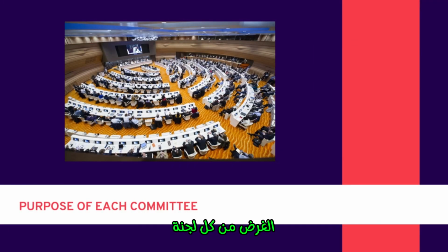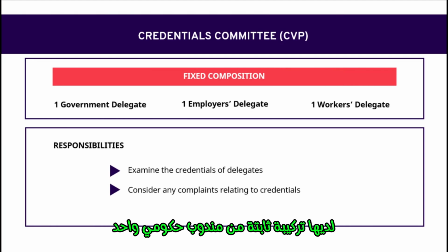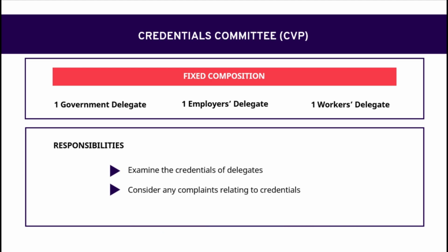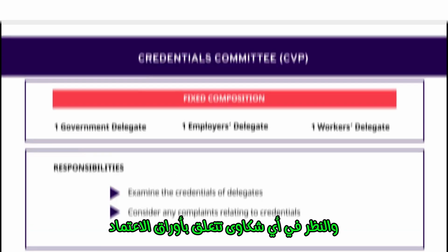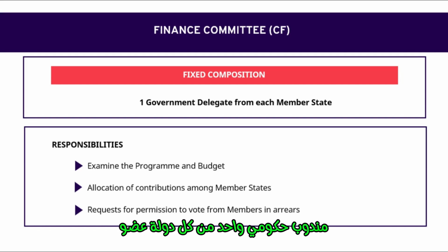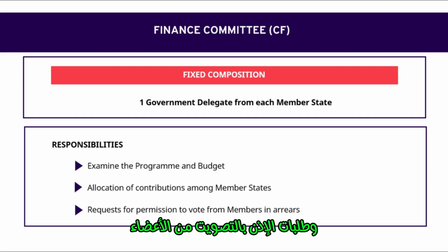The purpose of each committee. Credentials Committee. It has a fixed composition of 1 government delegate, 1 employer's delegate and 1 worker's delegate. Its responsibilities are to examine credentials of delegates and consider any complaints relating to credentials. Finance Committee. It has a fixed composition, 1 government delegate from each member state. Its responsibilities are to examine the program and budget, the allocation of contributions of member states, and requests for permission to vote from members in arrears.